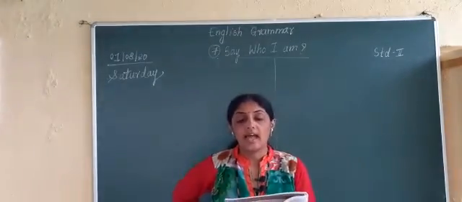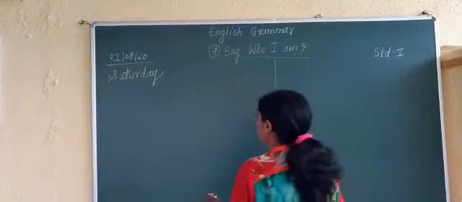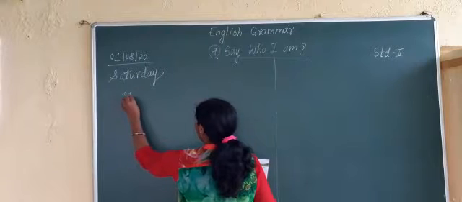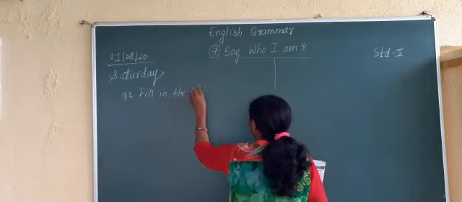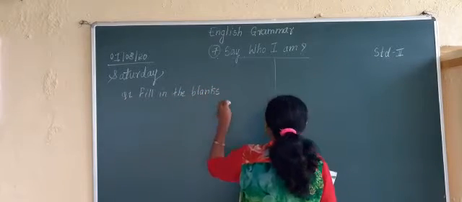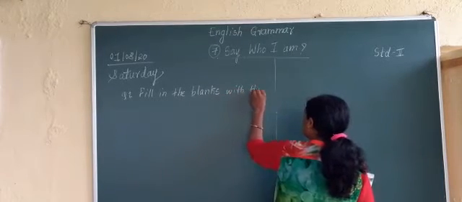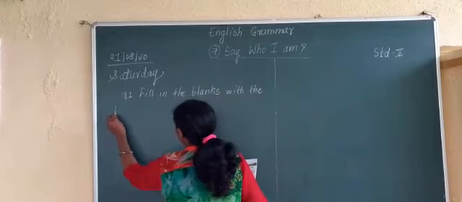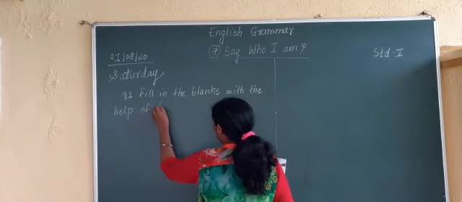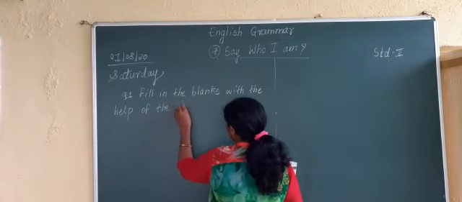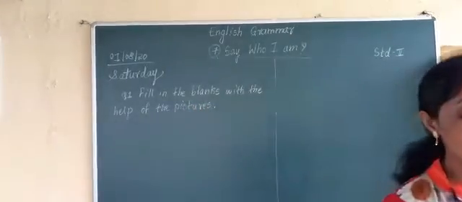And then here it is told that there is one question: fill in the blanks with the help of the pictures and words given below. Question number 1, fill in the blanks with the help of the pictures. Some pictures are given in the grammar book. With the help of those pictures, what do we have to do? We have to fill in the blanks.